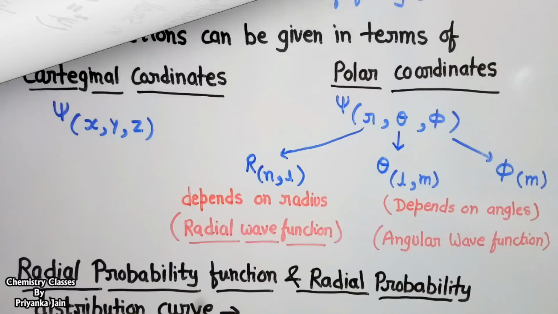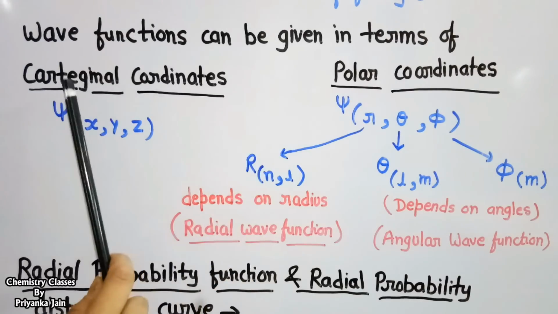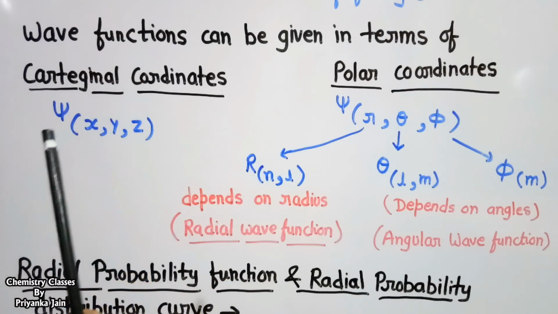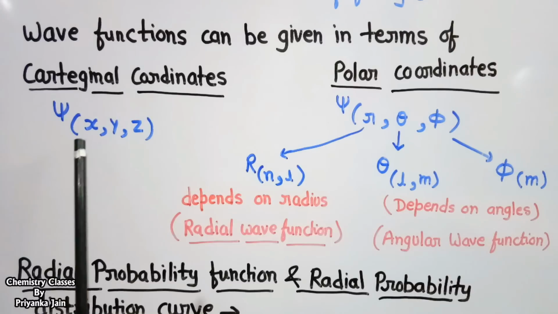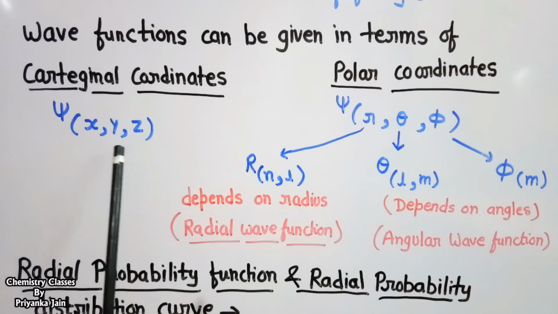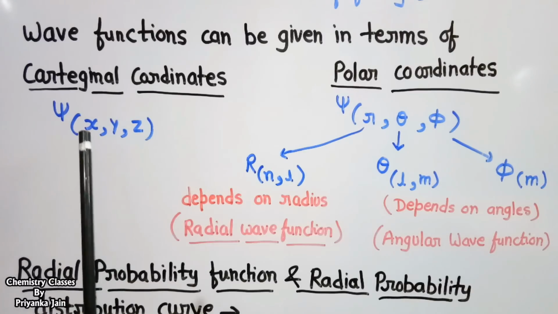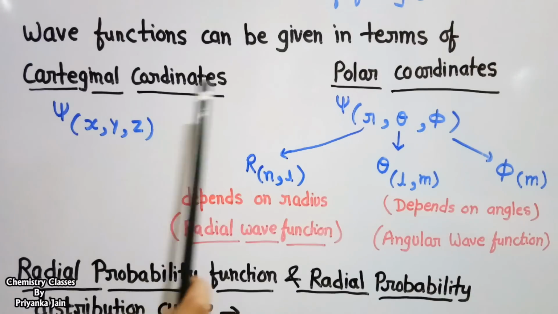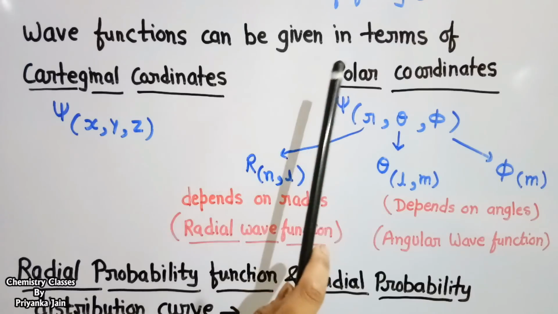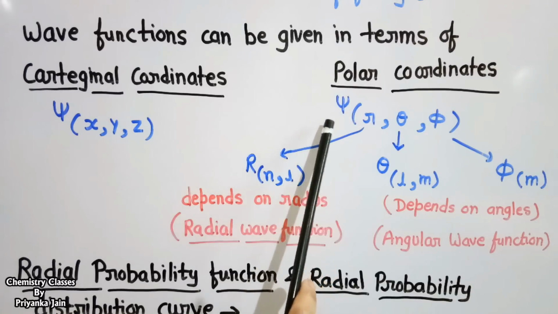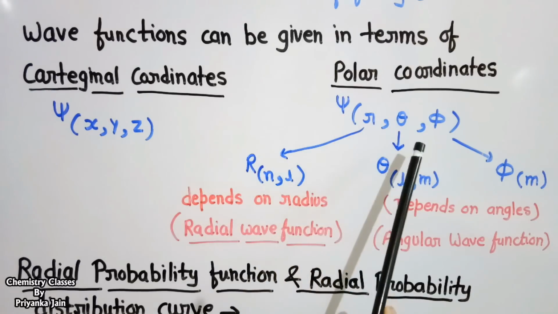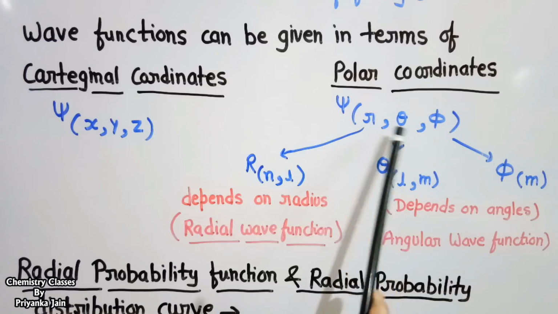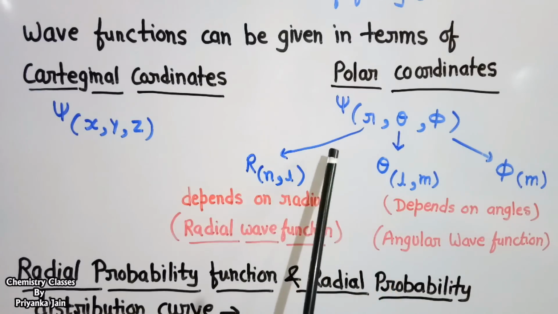The wave functions can be given in terms of Cartesian coordinates. It means psi(x, y, z), where x, y, z are the Cartesian coordinates or the position coordinates. Or it may be given in terms of the polar coordinates. It means psi(r, theta, phi), where r, theta and phi are the polar coordinates.